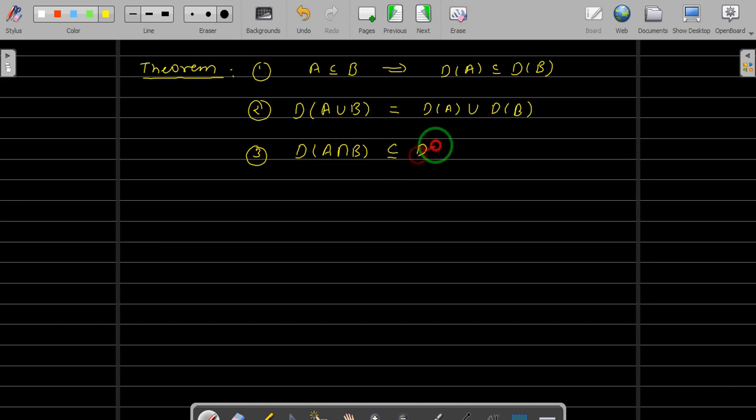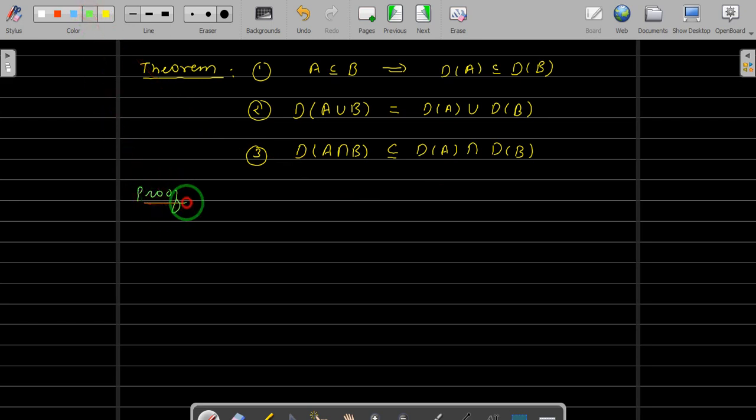So again I can give an exercise. You find the topological space, you find the subsets A and B of that space such that this is a proper subset, and such that the other example wherein both are equal, you can just check. And also we can show that this cannot be the subset of this. Okay, so let us prove this